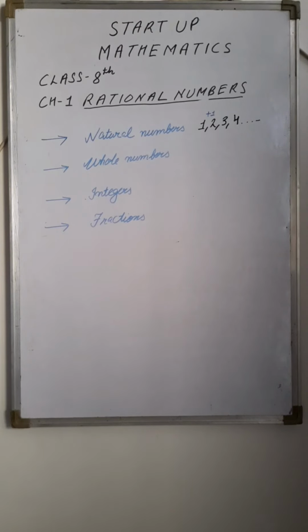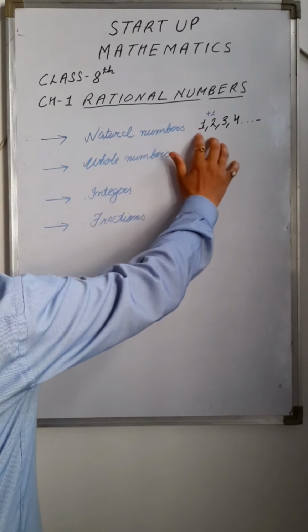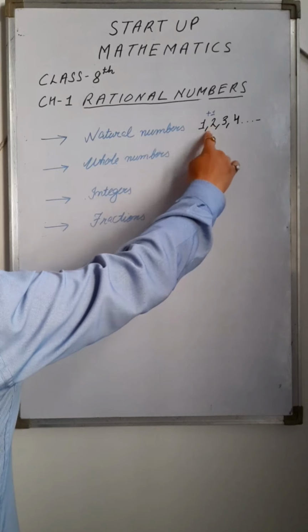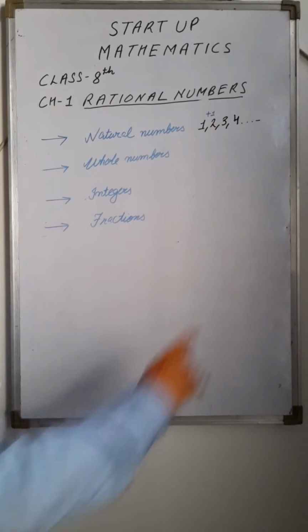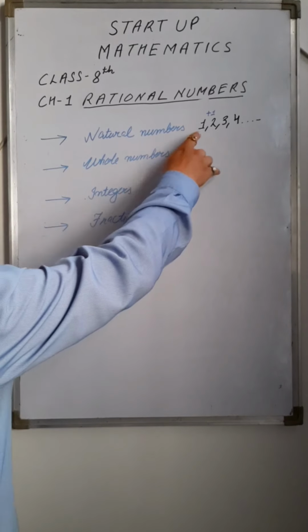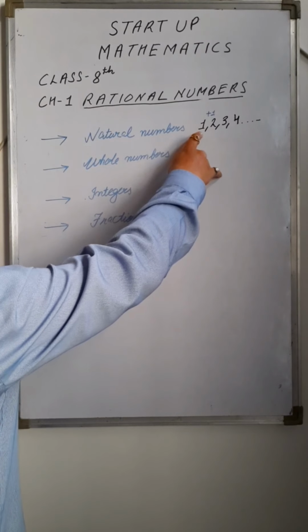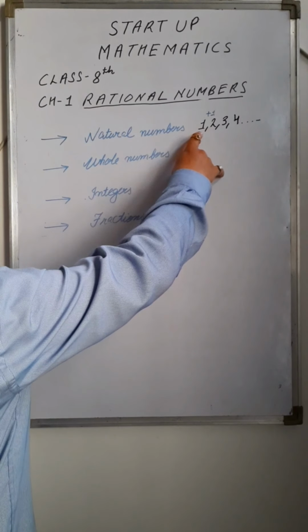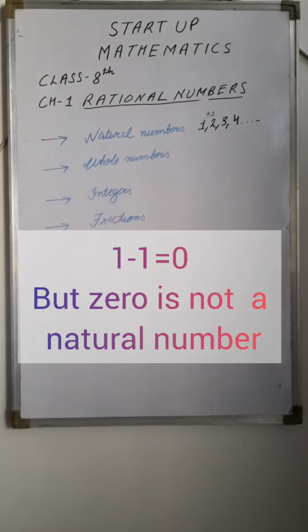All natural numbers have their successors. The successor of 1 is 2, the successor of 2 is 3, and so on, right? But there is one number which has no predecessor, and that number is 1. If I subtract 1 from 1, I will get 0.